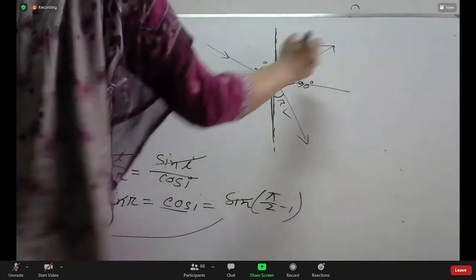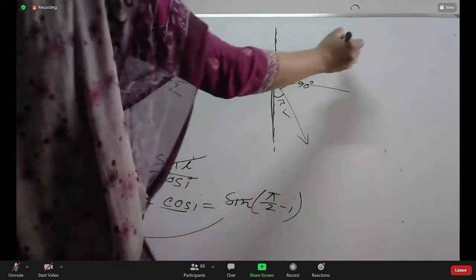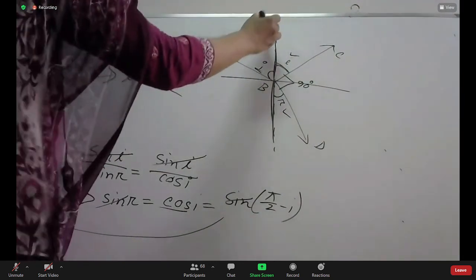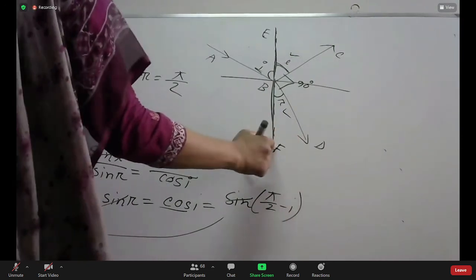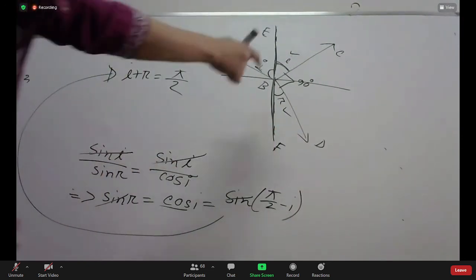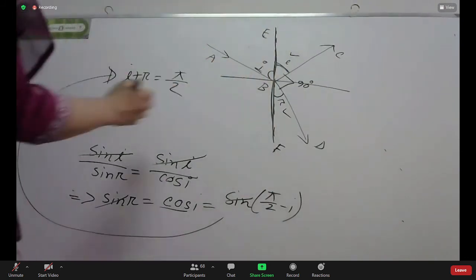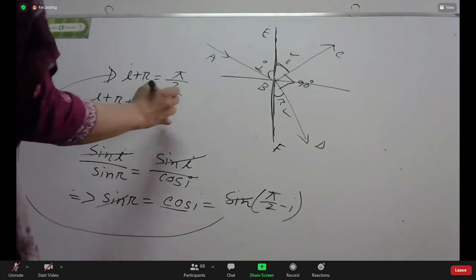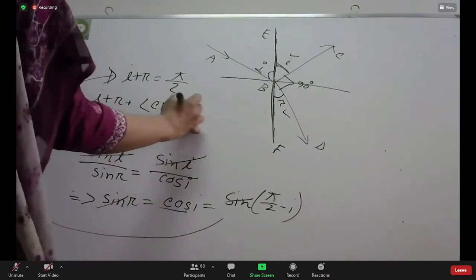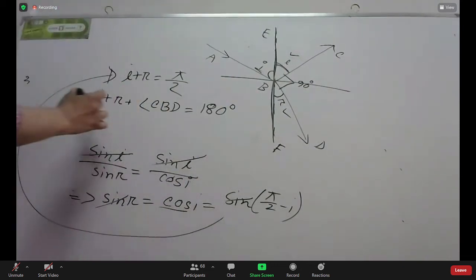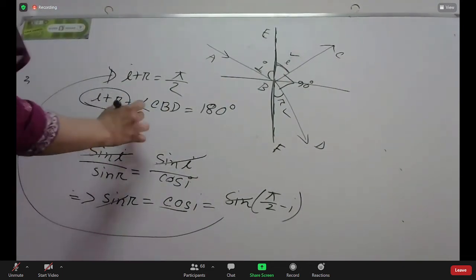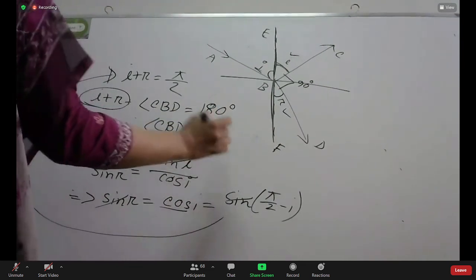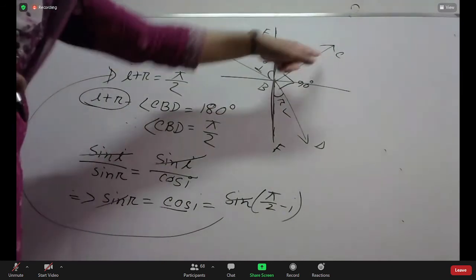Right? Then here is P, this is A, this is C, and this one is D. And this one is E and F. So total angle EF, that is 90 degrees plus 90 degrees, is 180 degrees. So here basically I plus R plus angle CBD equal to 180. So this portion is 90. So angle CBD equal to pi by 2.